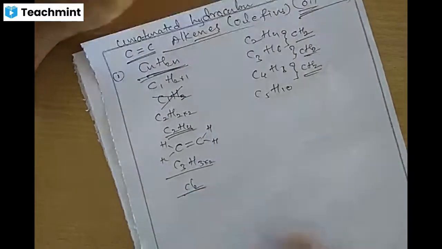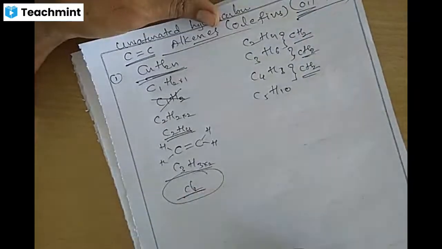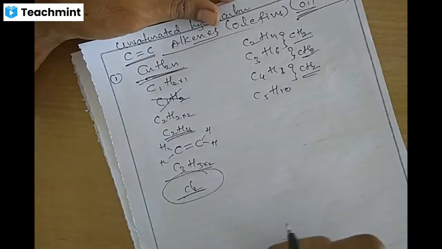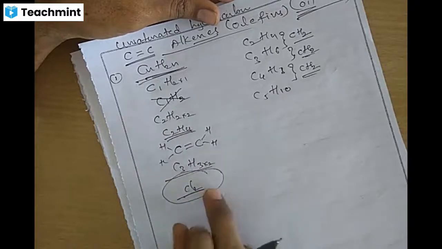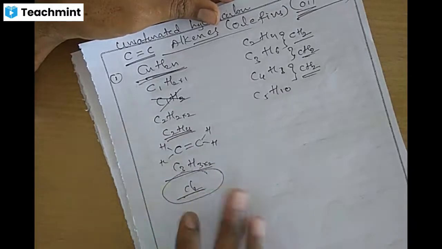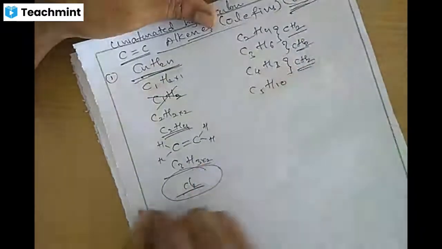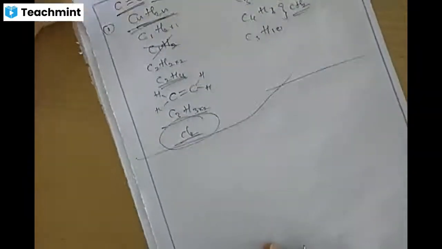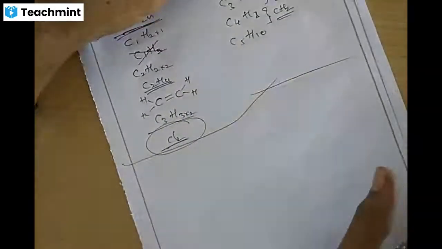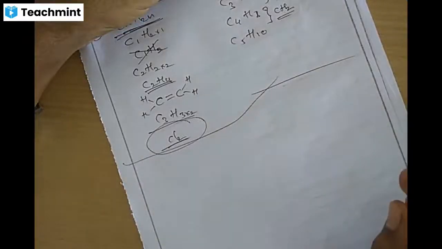We will study the reaction later. So how is it prepared, what is its structure, what are the methods of preparation, and how does isomerism arise?